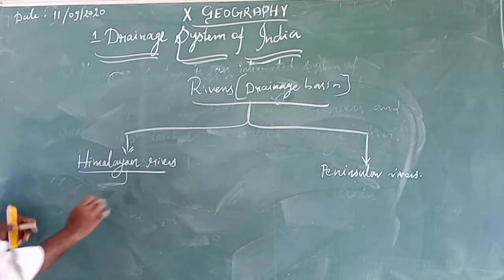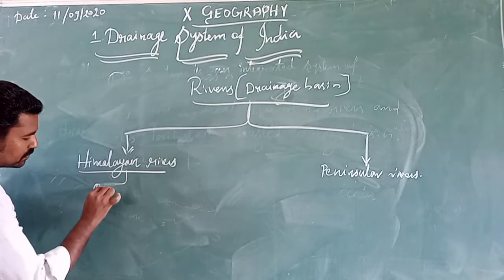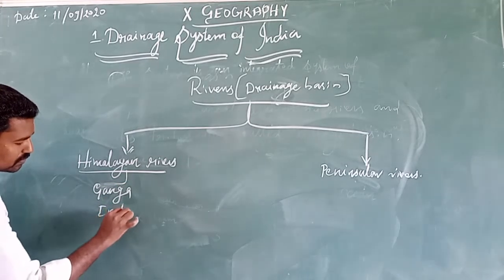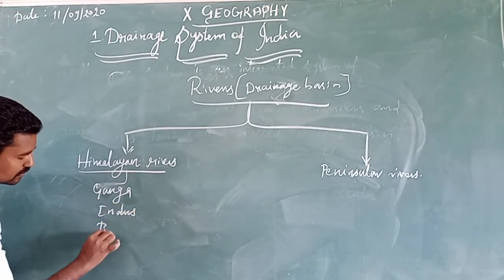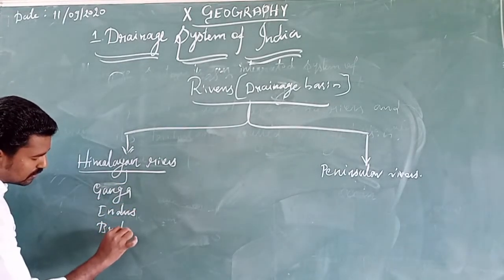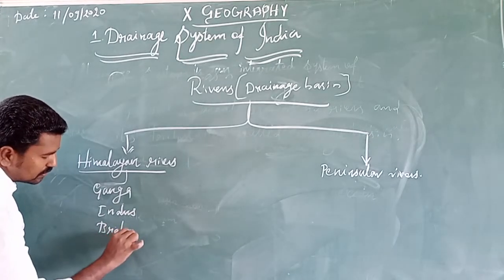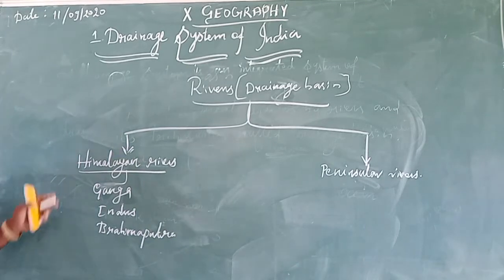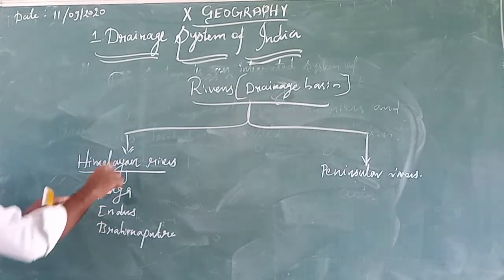We can list out the Ganga, Indus and Brahmaputra. These are all major Himalayan rivers.